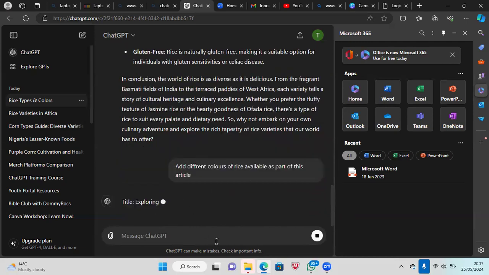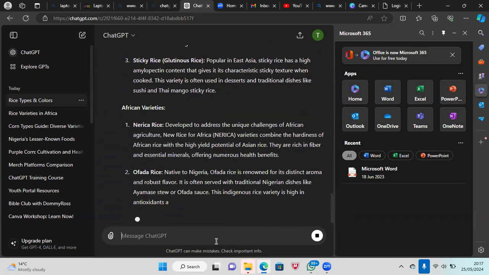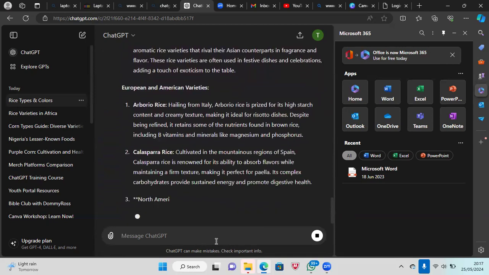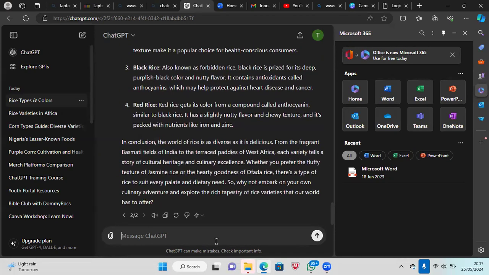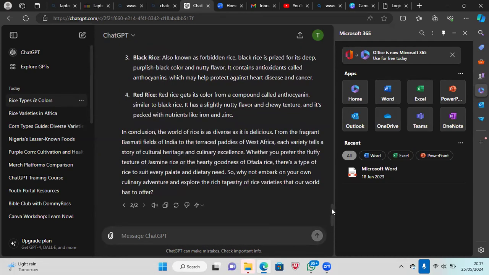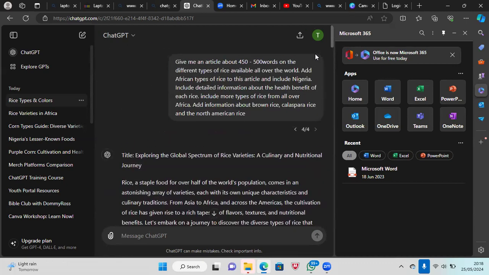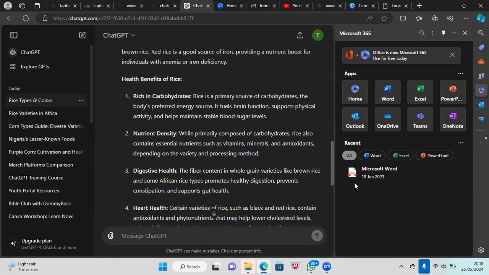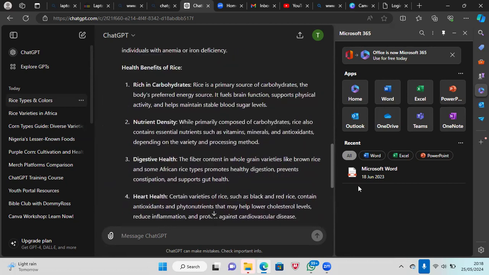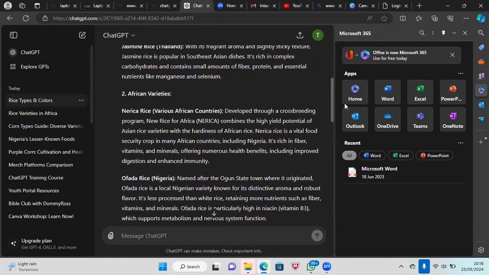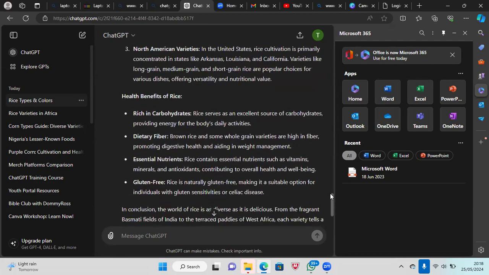I'm just going to click that regeneration, and it's regenerating it for us now. Okay, so this one is a very good article. Ooh, interesting, this time it added the color. Did you notice? This time it added the color. How do we know? Let's see whether we didn't notice it the third time. Okay, this other time, aha, it regenerated it, but it didn't talk about the nutritional, the health benefits. But the fourth one, it talked about the benefit.